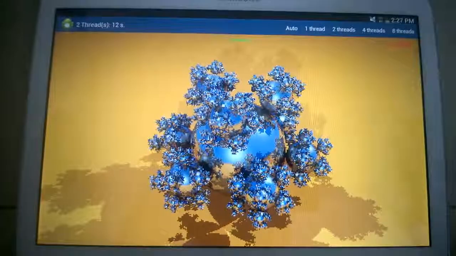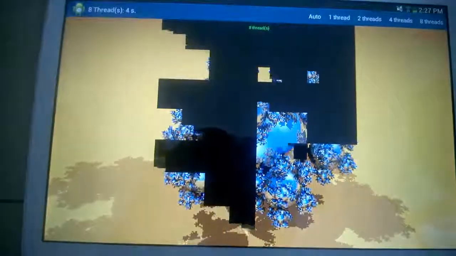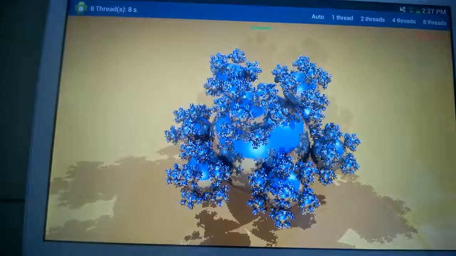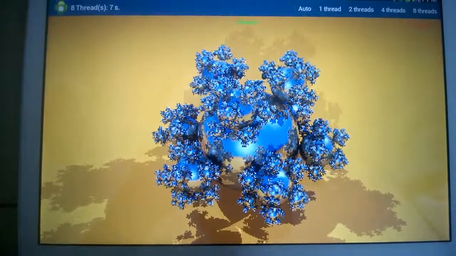You can see that it takes 12 seconds to load, whereas when we select 8 threads, it takes just 8 seconds. This example demonstrates the power of TBB.